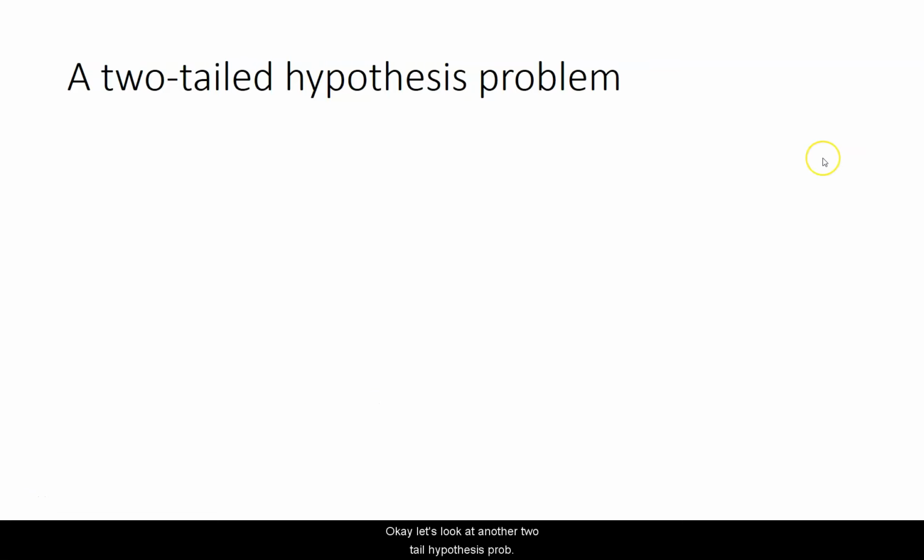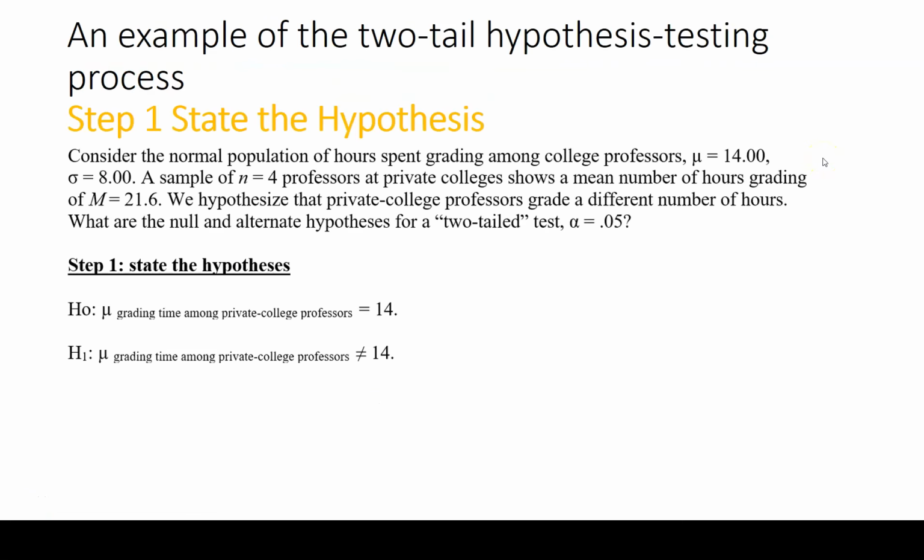Okay, let's look at another two-tailed hypothesis problem. And as you'll see, this is completely different than the one I had before. Consider the normal population of hours spent grading among college professors. Mu is 14, standard deviation of 8. A sample of 4 professors at private colleges shows a mean number of hours grading of 21.6. We hypothesize that private college professors grade a different number of hours.